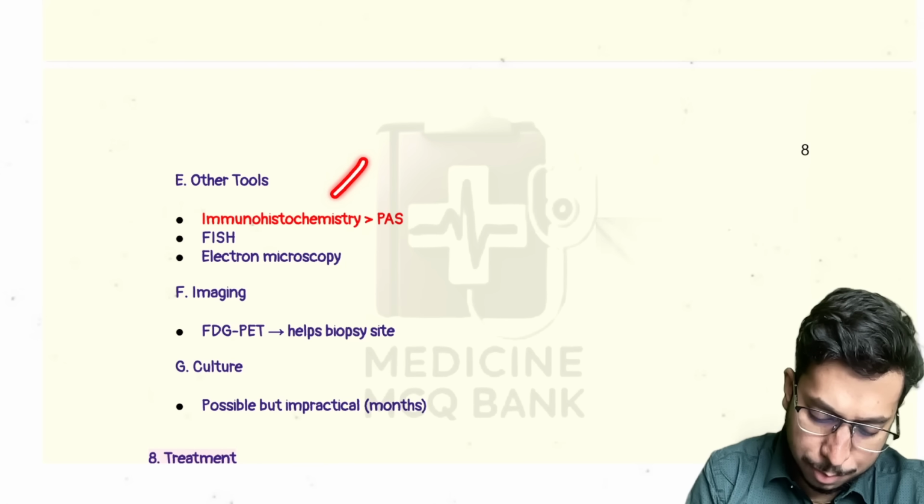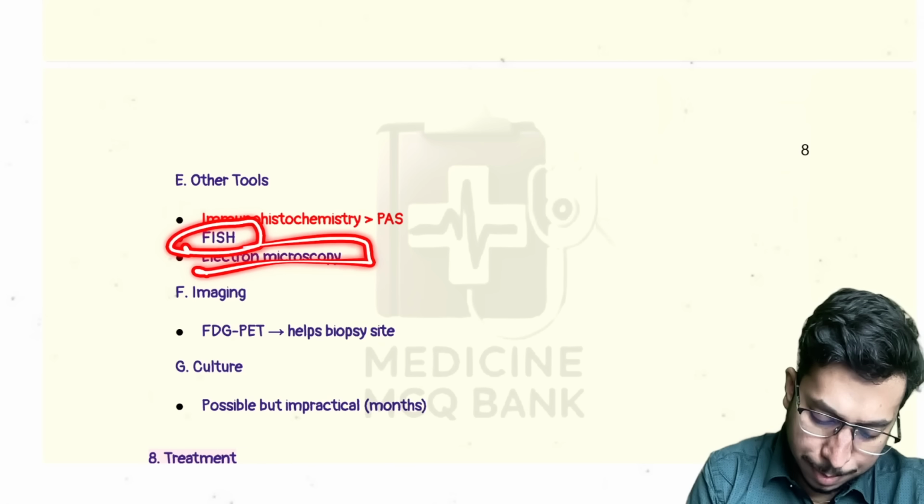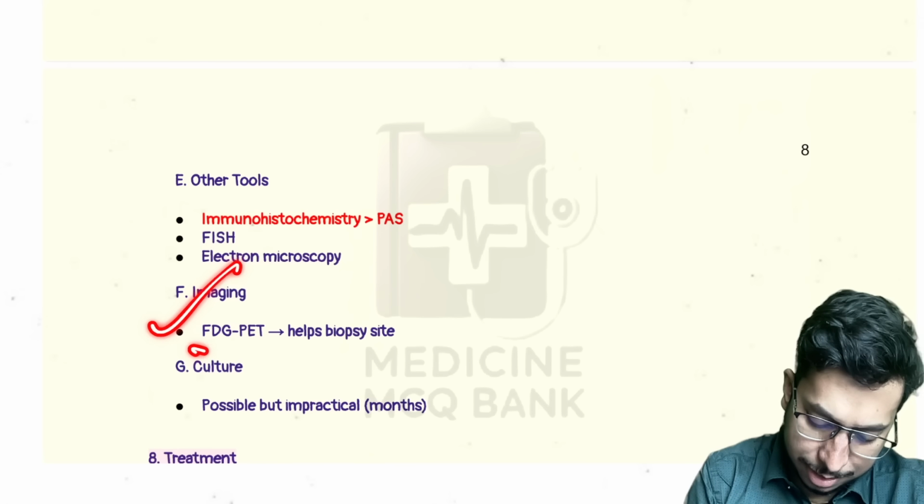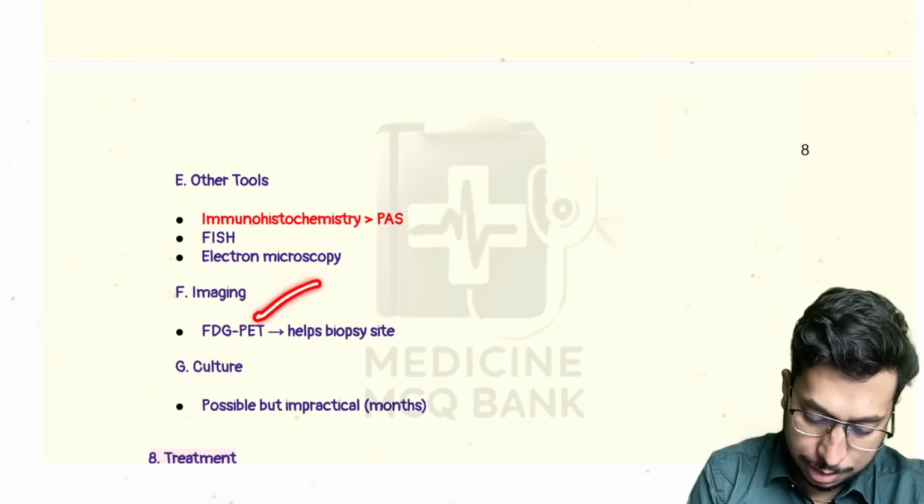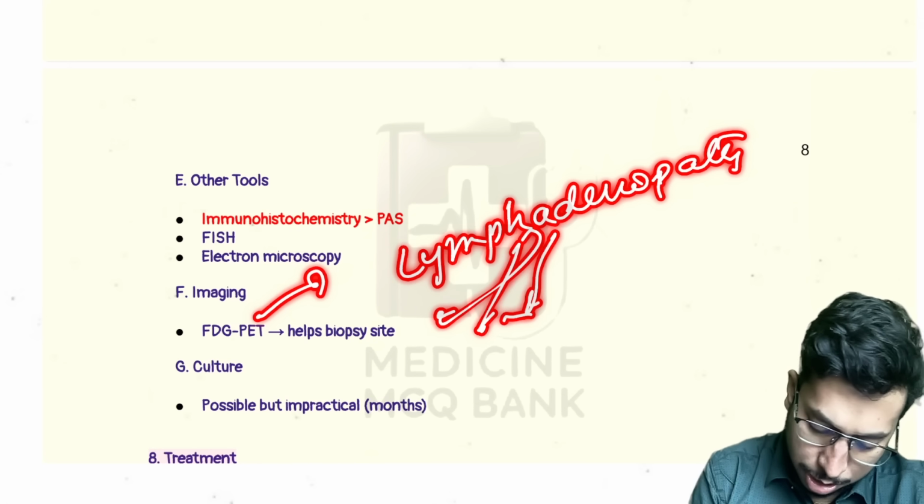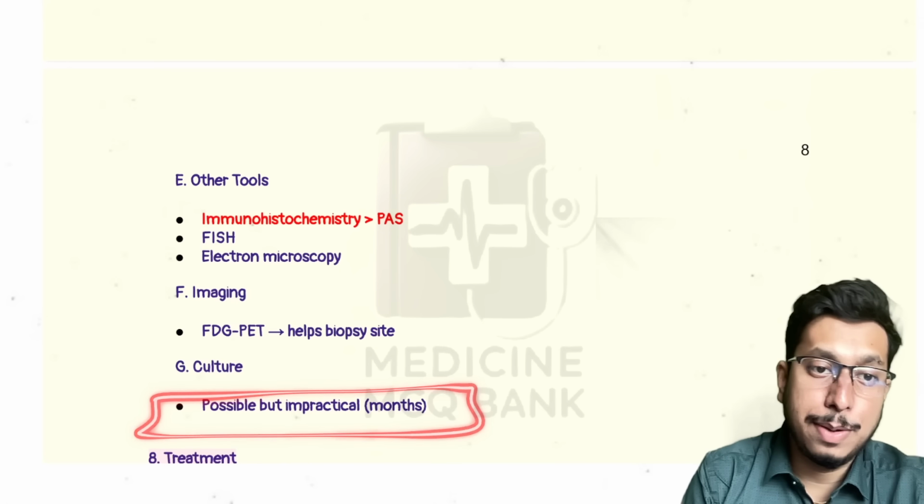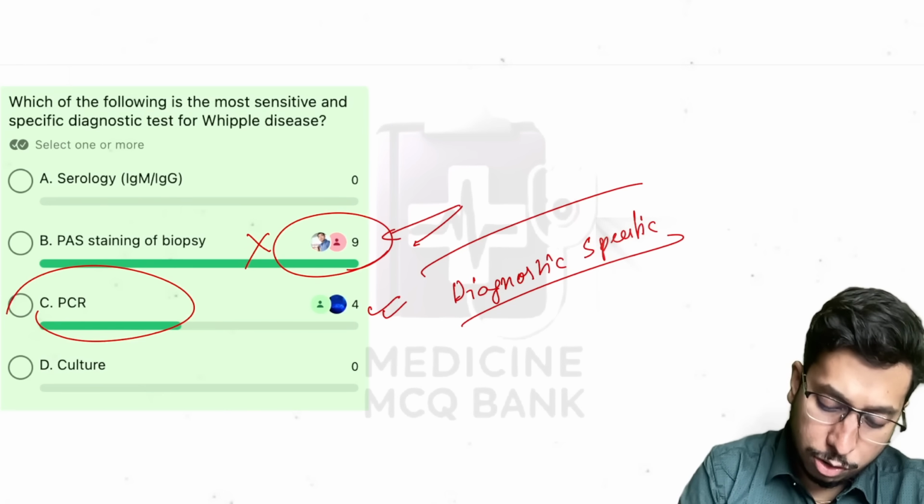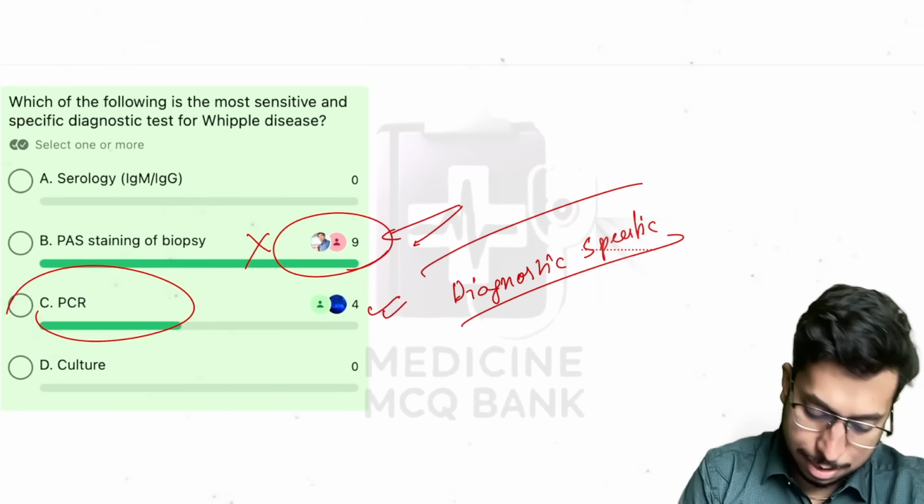Other tools, obviously, are immunohistochemistry versus PAS. FISH can be done, electron microscopy can be done, and imaging like FDG PET can also be done because it helps to detect the lymphadenopathy, mainly the mesenteric lymphadenopathy, and the particular site from where we need to go for biopsy. Culture is possible but impractical because it requires many months.